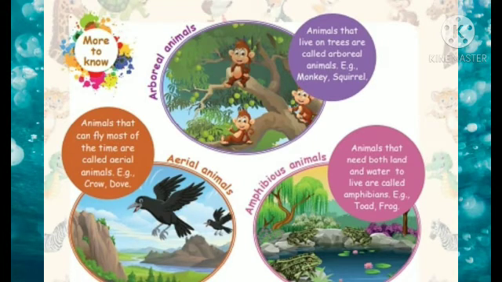Arboreal animals. Animals that live on trees are called arboreal animals. Example, monkey, squirrel. Aerial animals. Animals that can fly most of the time are called aerial animals. Example, crow, dove. Amphibious animals. Animals that need both land and water to live are called amphibians. Example, toad, frog.